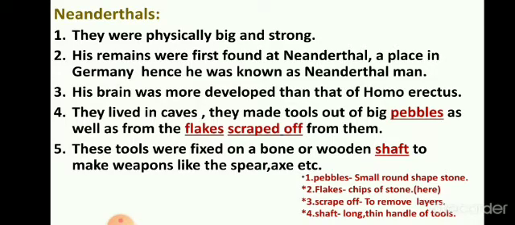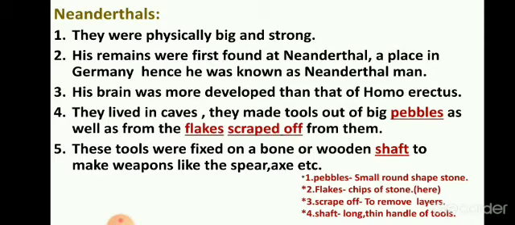His brain was more developed than that of Homo erectus. Now we have seen Homo habilis is a skilled man who used his hands skillfully. Then Homo erectus was more developed than Homo habilis. He could stand erect and his tools were more symmetrical than those made by Homo habilis. Homo erectus made tools like the hand axe.